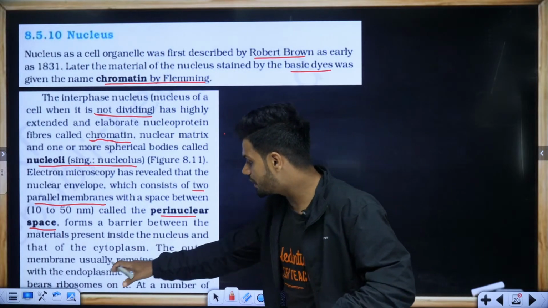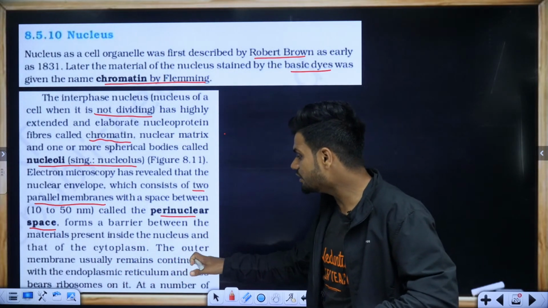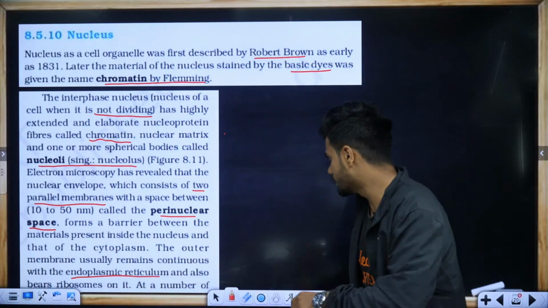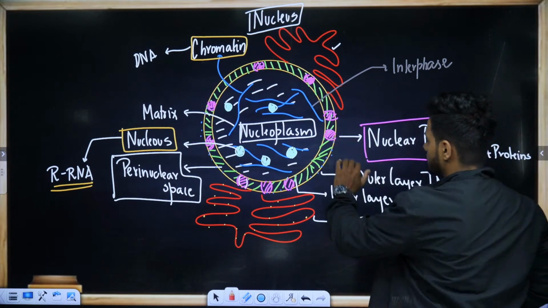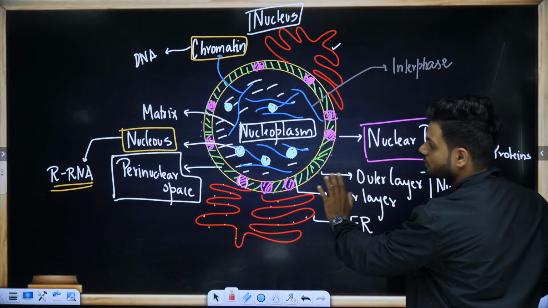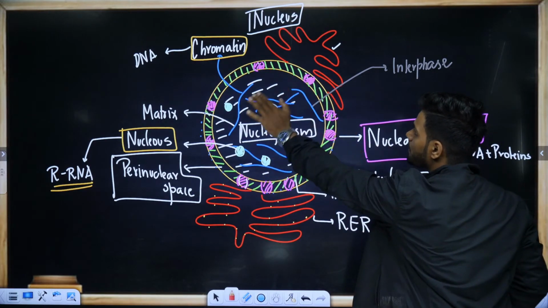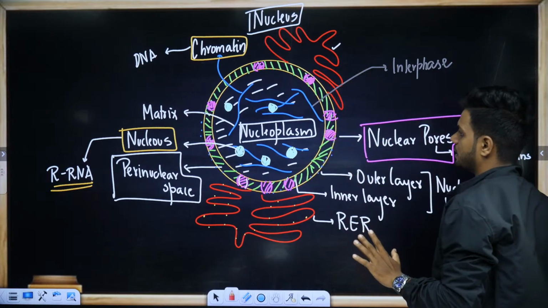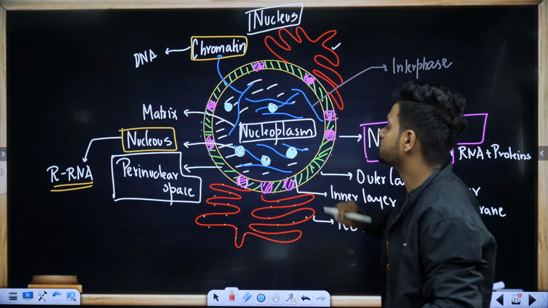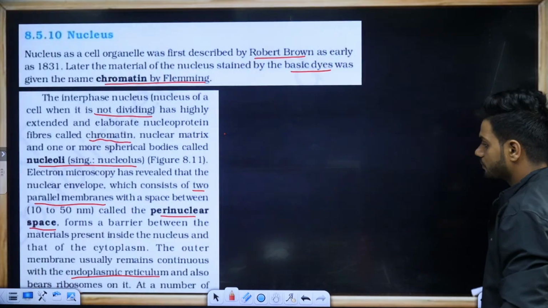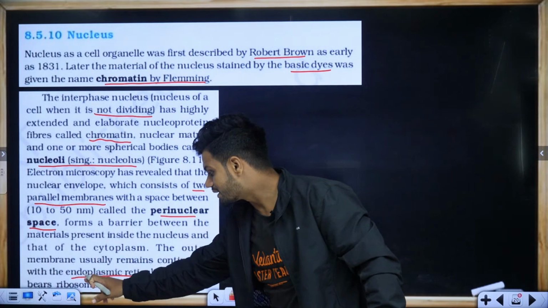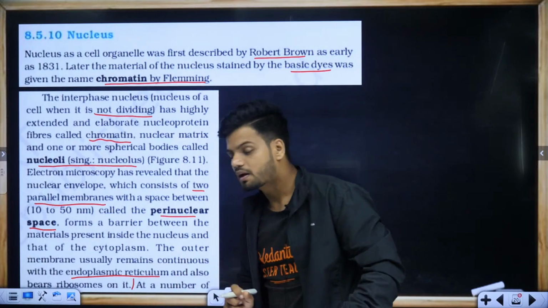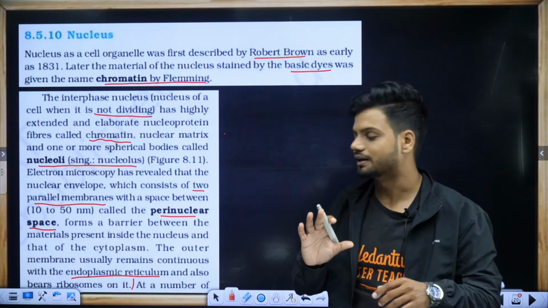The outer membrane usually remains continuous with the endoplasmic reticulum. See, outer membrane, inner membrane. Middle layer is called the perinuclear space. Outer membrane has ER continuous. Inside part has chromatin, which has the genetic material. The ER also bears ribosomes on it. See, I told you, ribosomes are present on the ER.